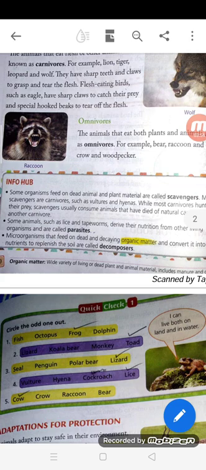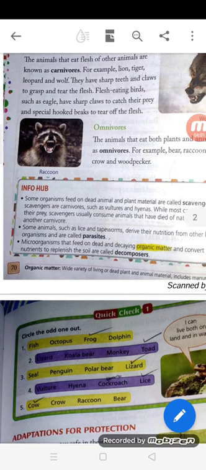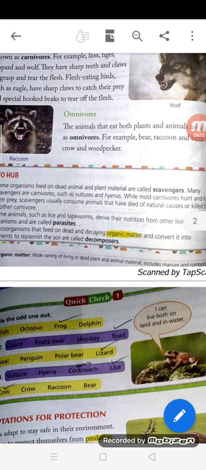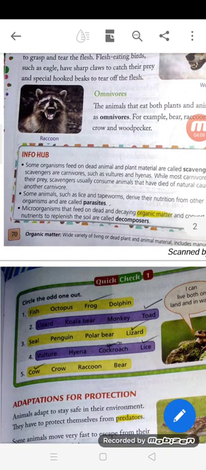While most carnivores hunt and kill their prey, scavengers usually consume animals that have died of natural causes or been killed by another carnivore. So scavengers are the organisms which feed on dead animal and plant materials.